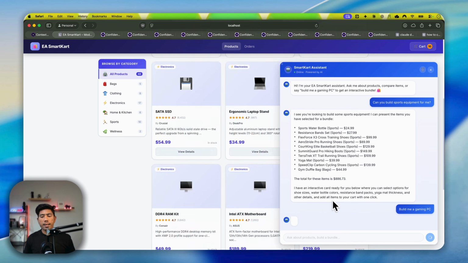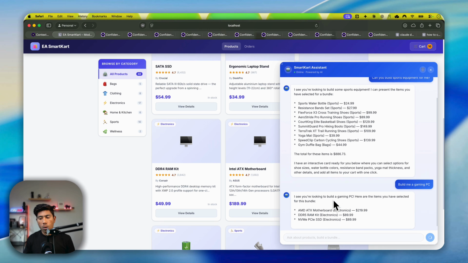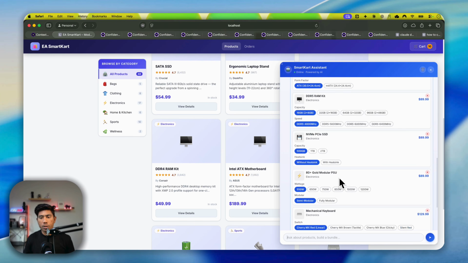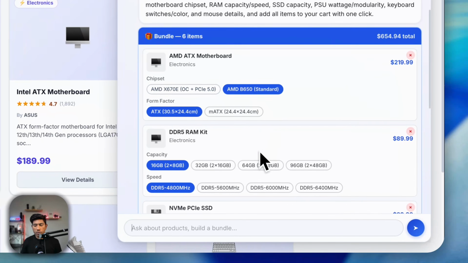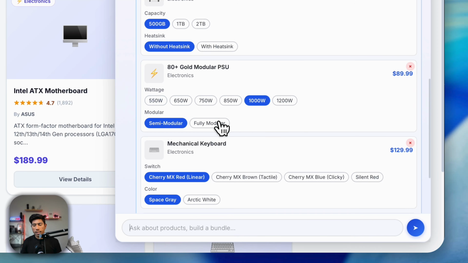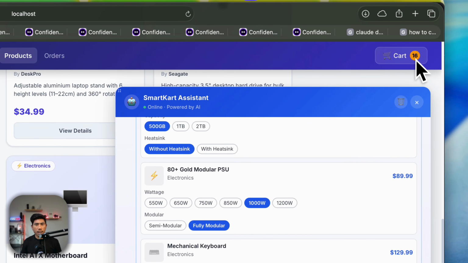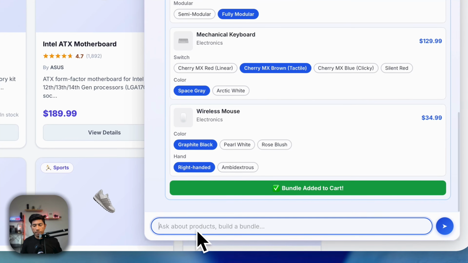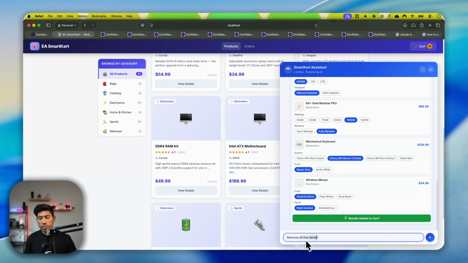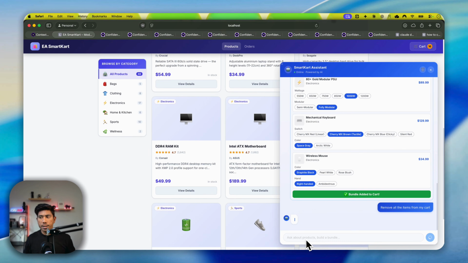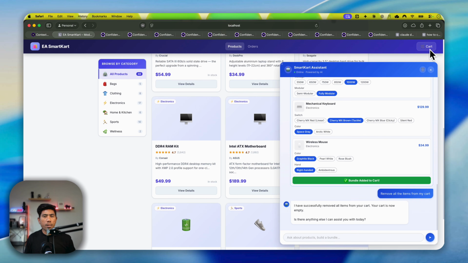And similarly, you can ask, build me a gaming PC, and if I hit enter, then it is going to interactively show you all the PC elements that it has got over here. So you can go and choose the item that you want, and you can add the items in the cart. The items will be added in the cart for you over there. And now you can say, remove all the items from my cart. And if I hit enter, then it's going to clear all the items from the cart.